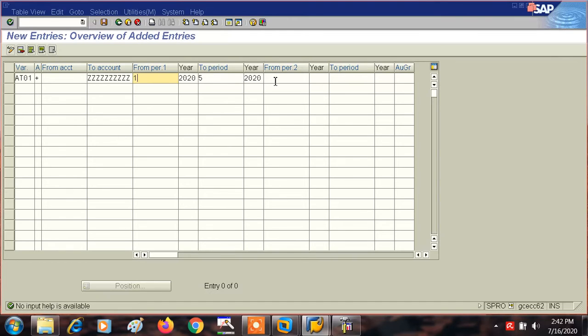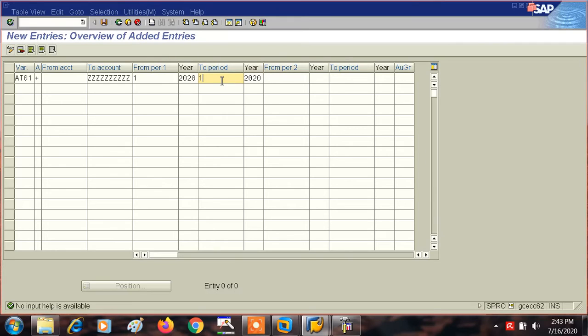Now let's come to from period 2 to period. Suppose we want to keep only the first period open, then we will write from period 1 to period 1 only. That means only the first period is open.